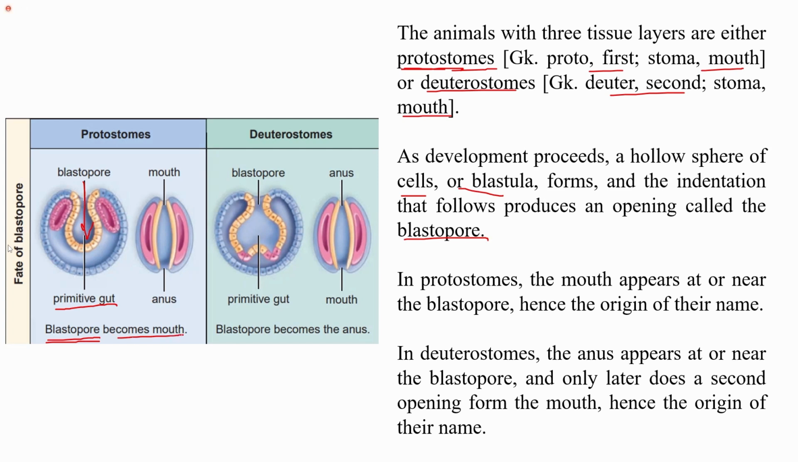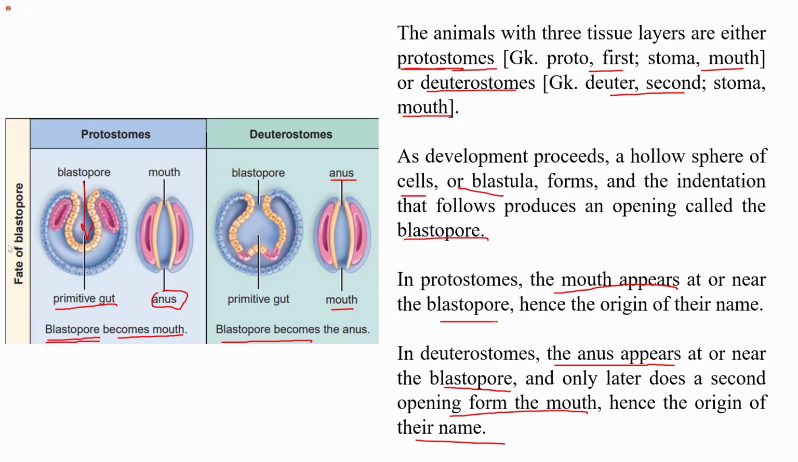In protostomes, the blastopore becomes the mouth, and then the anus is formed. In deuterostomes, firstly the anus is formed from the blastopore, and then it leads to the formation of the mouth. In protostomes, the mouth appears at or near the blastopore, hence the origin of their name. In deuterostomes, the anus appears at or near the blastopore, as we can see the anus forming near the indentation, and only later does a second opening form the mouth, hence the origin of their name.